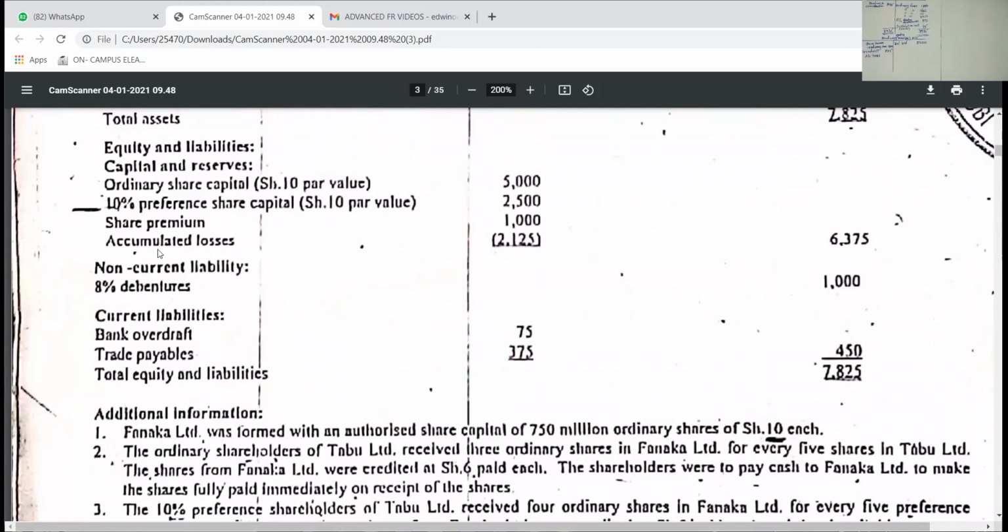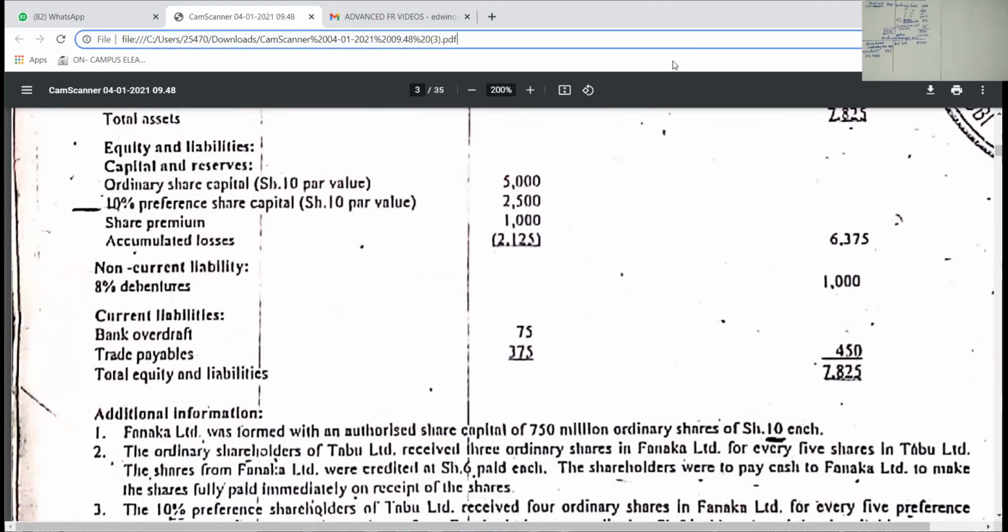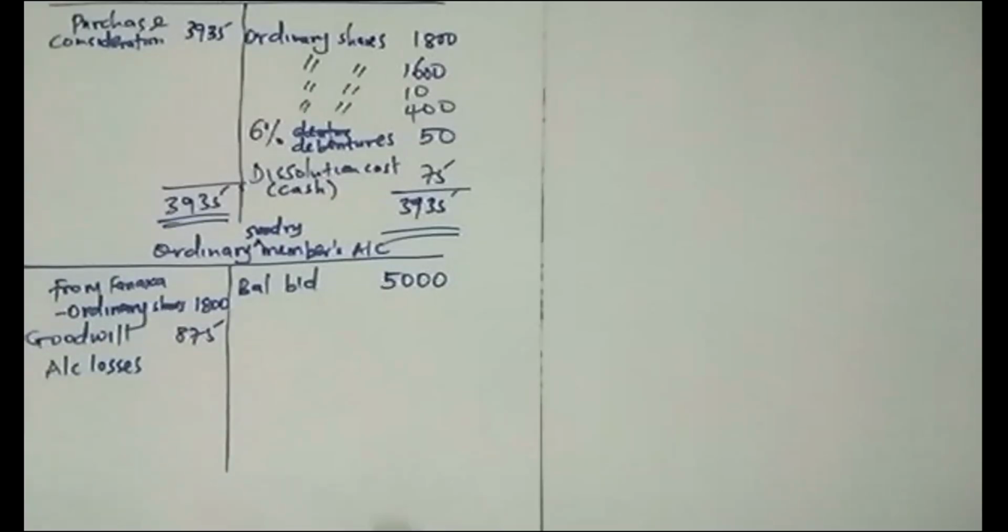Sometimes they will call it retained earnings but negative. So that is what you call accumulated losses. The entity was not doing well. It has been making losses. That amount again you debit beside the assets taken over.